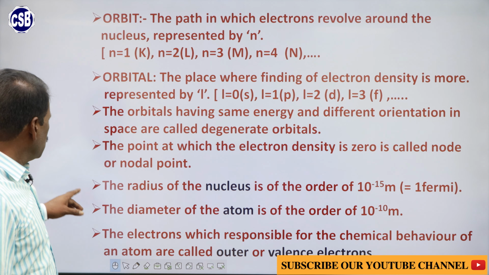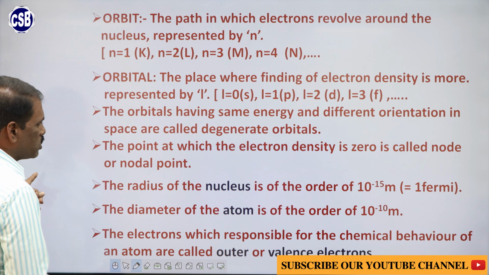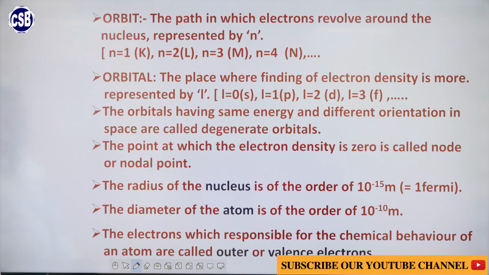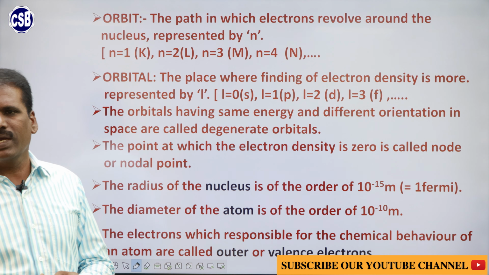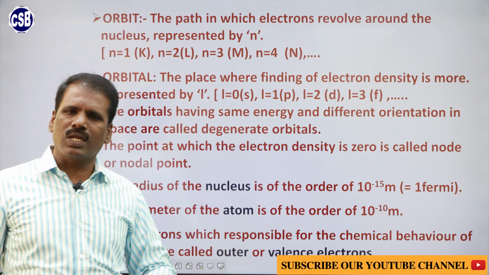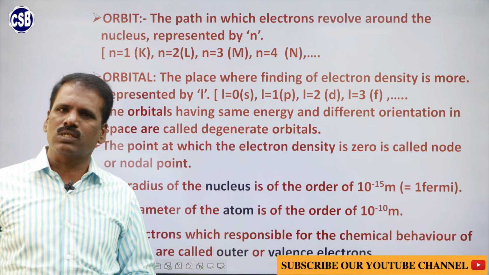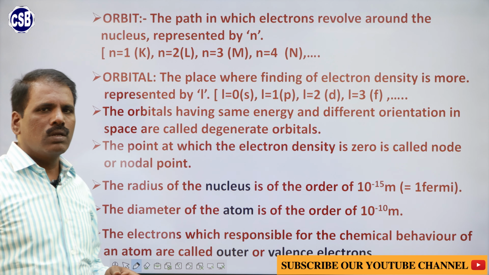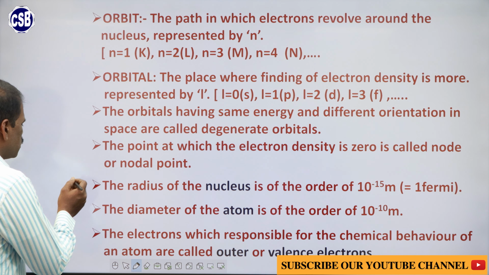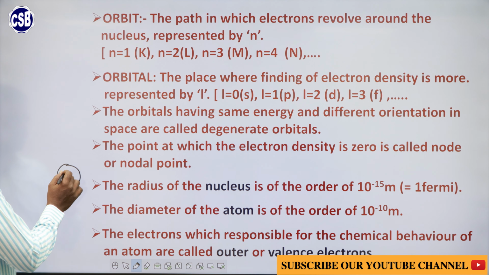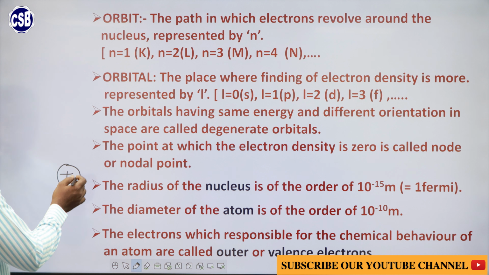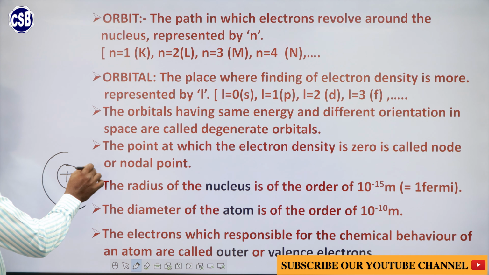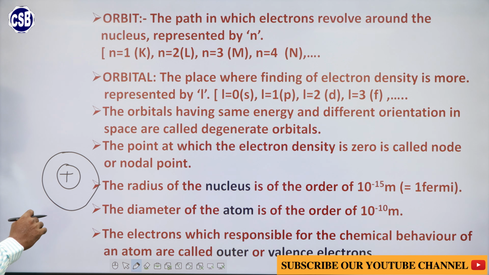Based on Niels Bohr's concept, the path in which the electron is revolving around the nucleus is known as an orbit. This is the nucleus, in which all the protons are accumulated in a small part. Around the nucleus the electrons are revolving in a circular orbit.